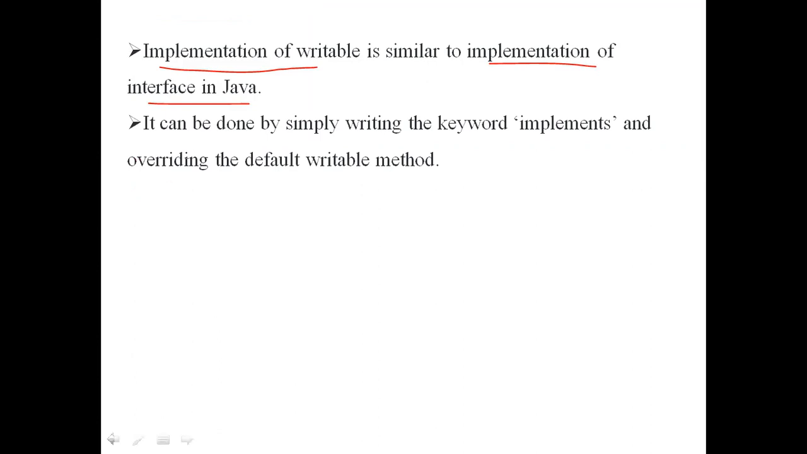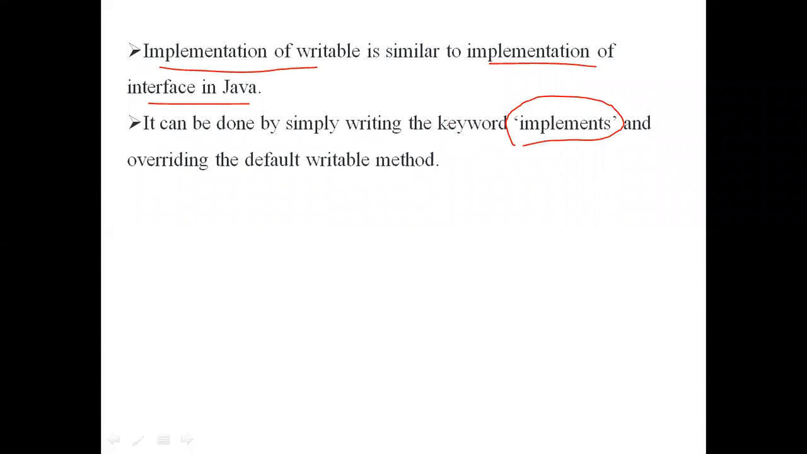Here also, to implement the writable interface, we use the keyword implements only. In Java, what keyword do we use for implementing an interface? We use the implements keyword. In case of inheritance between two classes, we use the extends keyword in Java. If the inheritance is between an interface and a class, we use the implements keyword. I think you remember those two keywords, extends and implements.